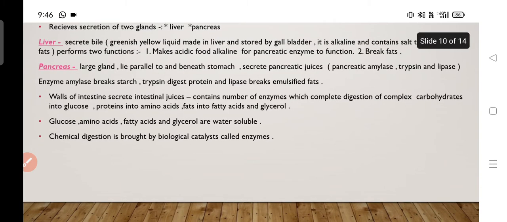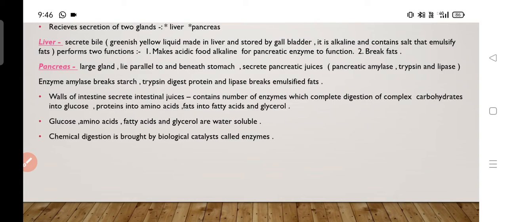So bile makes the food alkaline so that the enzymes secreted by the pancreas, the pancreatic enzymes, can act on them. The pancreas secretes pancreatic amylase, trypsin and lipase. All three have their own function.